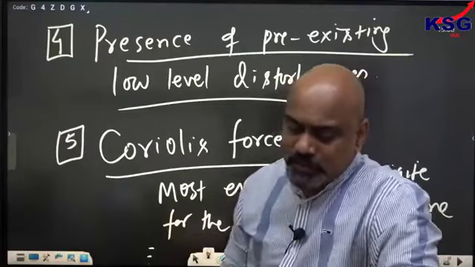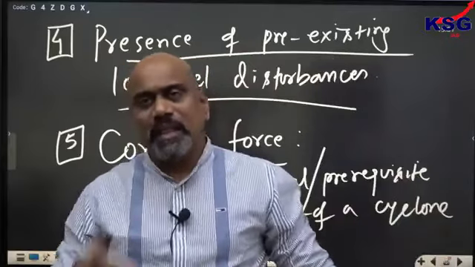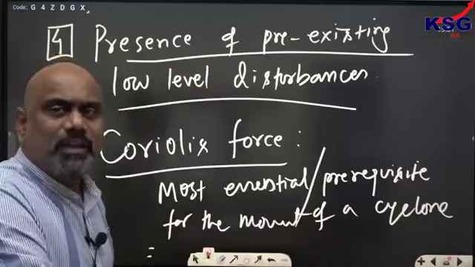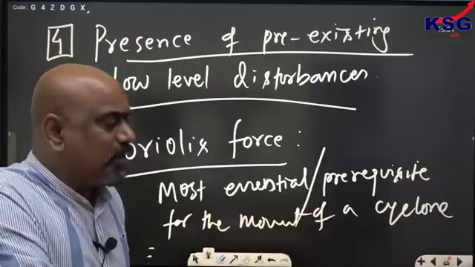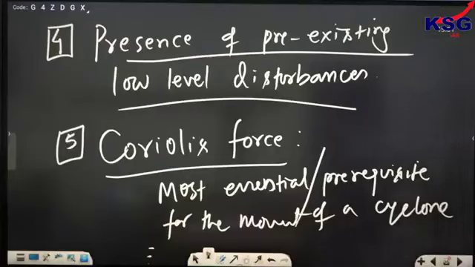Cyclone will not develop if there is no such Coriolis effect, and this is the cause of the absence of cyclones at the equator. Note down here. Due to this, there is no cyclone at the equator.